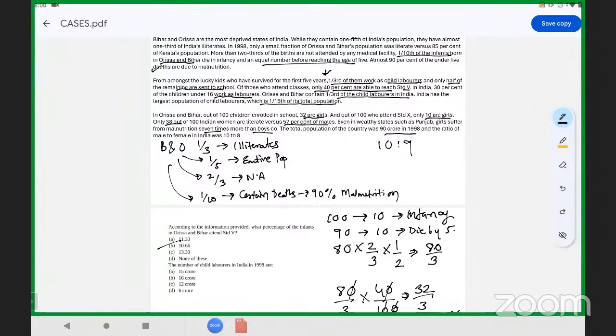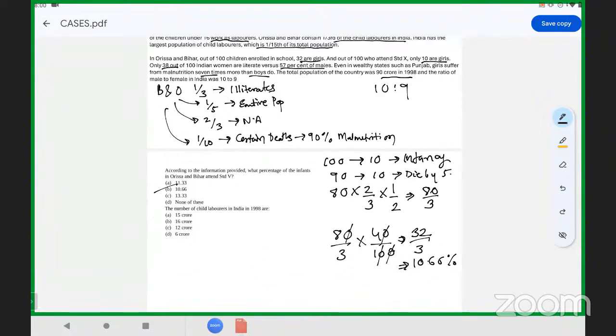And again, from that 2/3 remaining 50%, which is 1/2, go to the school. So the actual value is 80/3. Again, what the last line says is that 40% are able to reach fifth standard, which means if they are able to reach fifth standard, they can certainly attend fifth standard. So the answer is 10.66.